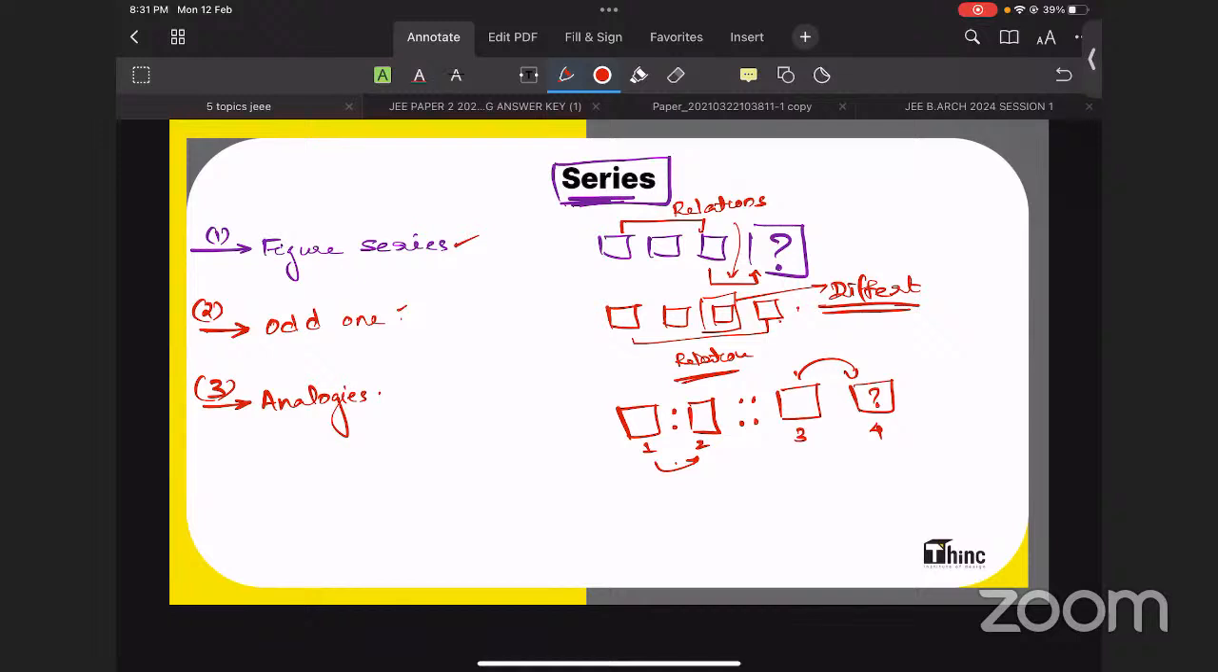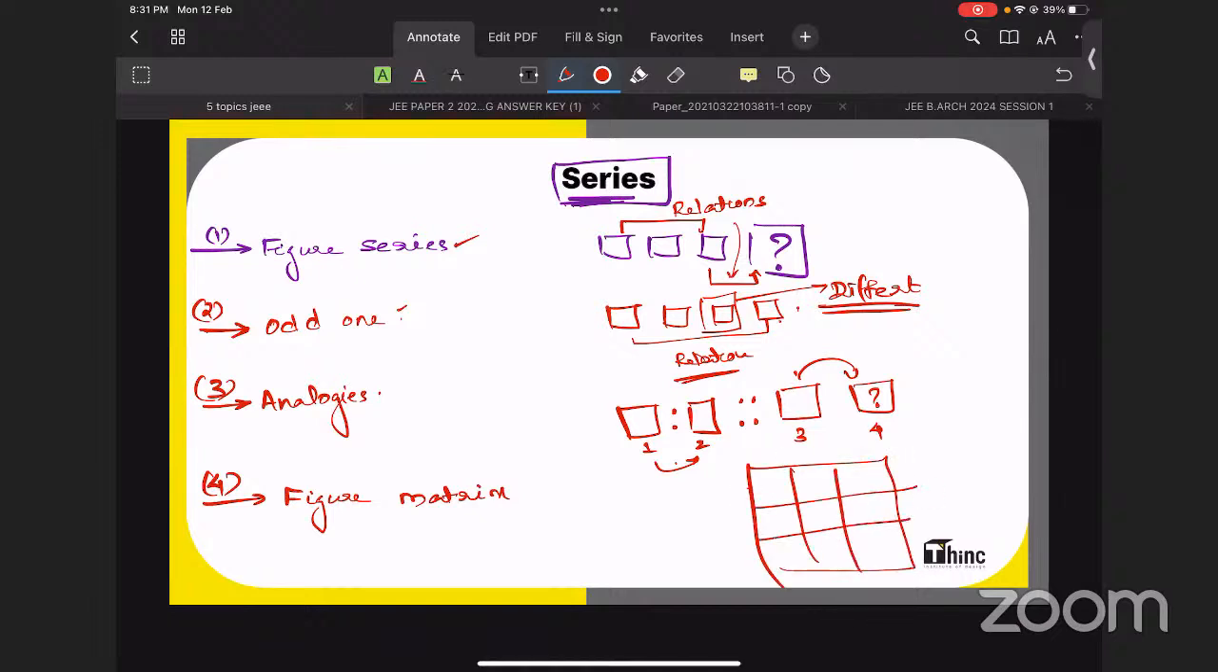And next is the fourth type, figure matrix. In figure matrix questions, you will be provided with a matrix like this. It also has a close resemblance with figure series. You will be provided with columns, and there will be some relations. They will have some relations.